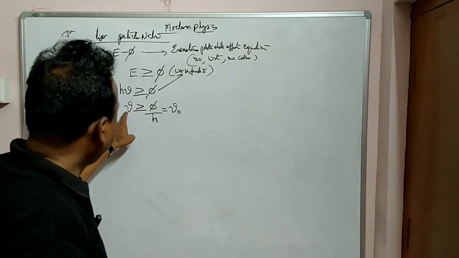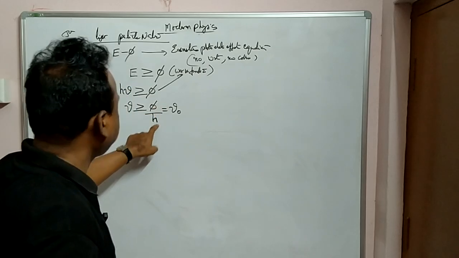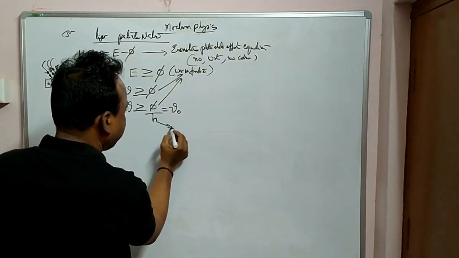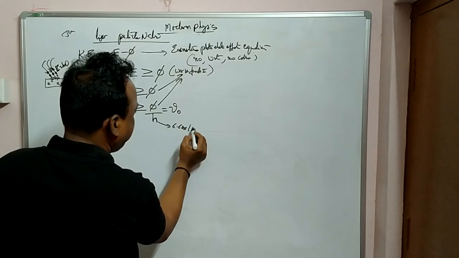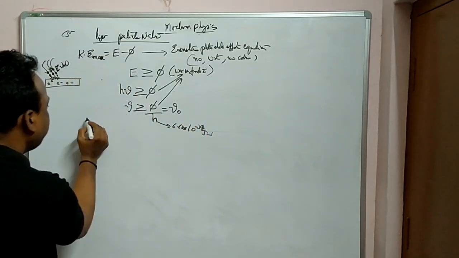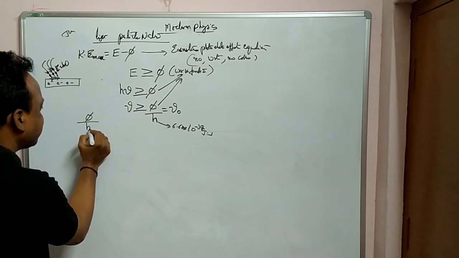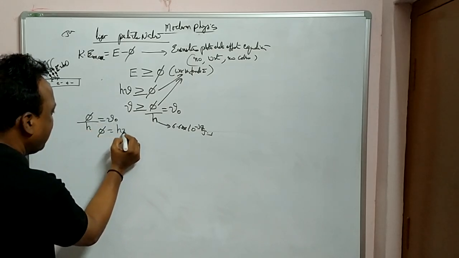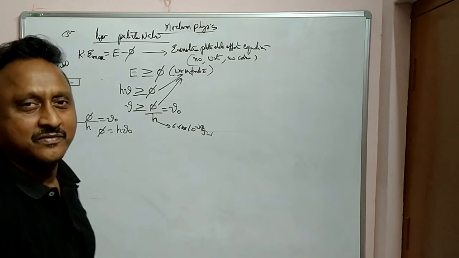Here phi is the work function. h is Planck's constant, 6.62 into 10 power minus 34 joule seconds. Therefore here phi by h is equal to nu 0, or phi is equal to h nu 0.